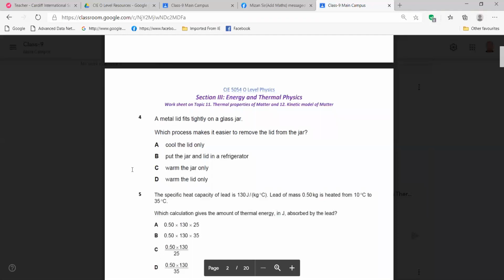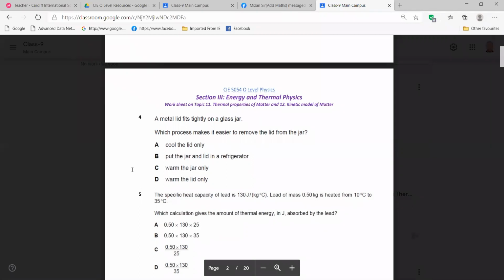If you are cooling the lid, then what will happen? The lid will be contracting, right? It will be more tight, isn't it? You cannot even remove it or move it. Then B, put the jar and lid in a refrigerator. If you are doing it, then both will contract. Again, they will be tighter, right?